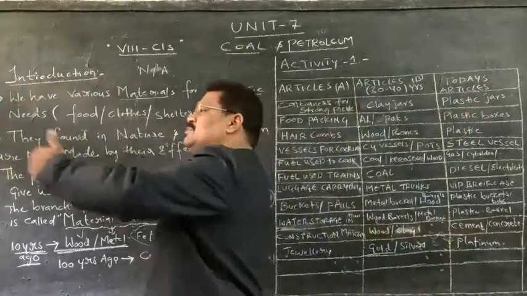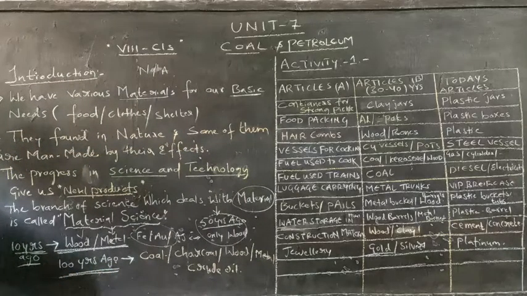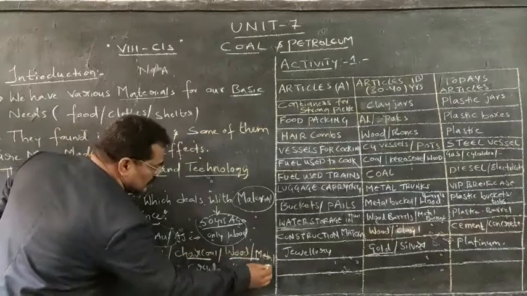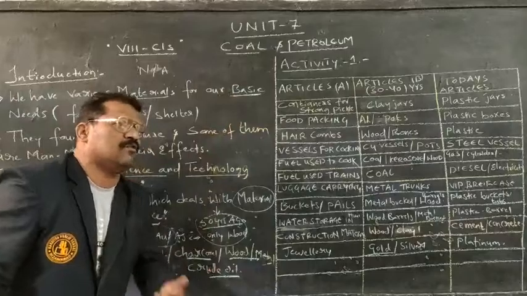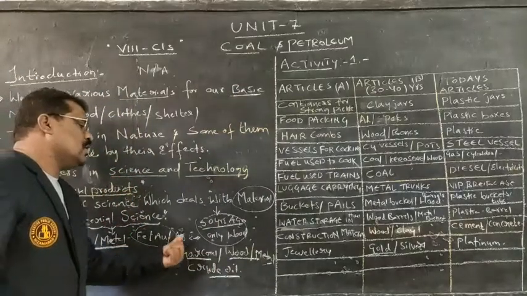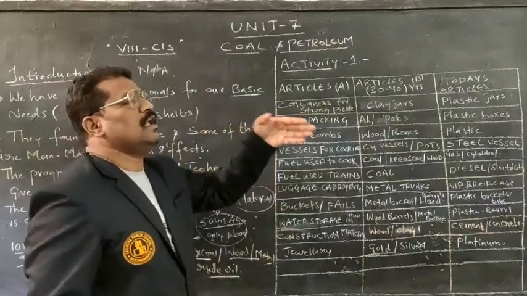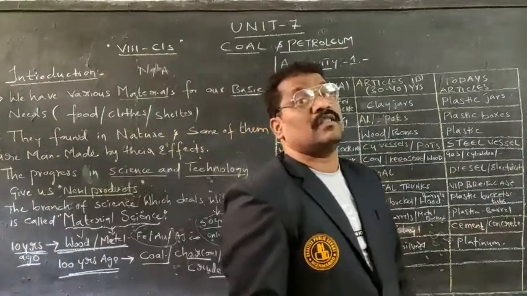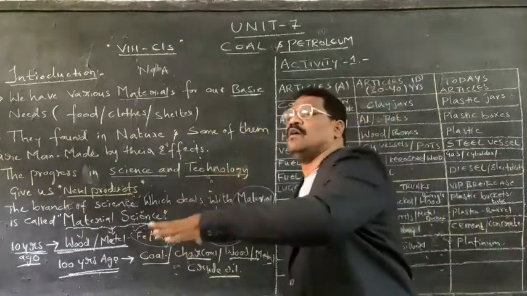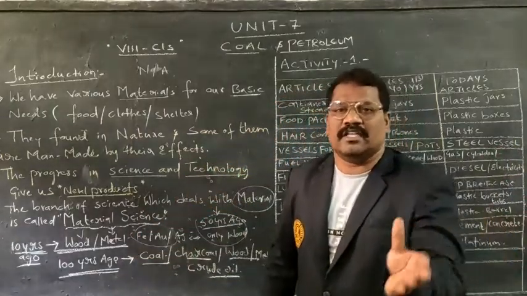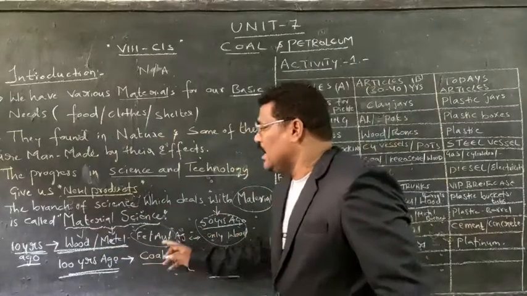If you go much further back, 500 years ago, we used to find many things in the earth's crust itself, within the atmosphere, such as coal, charcoal, wood, metals, as well as crude oil existing at the bottom of the earth in the form of fossils. Nowadays we are utilizing all those things. All these things exist in the universe.